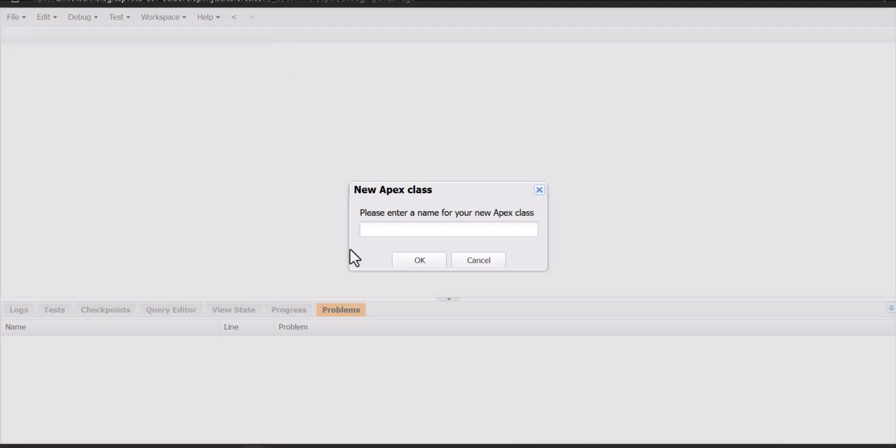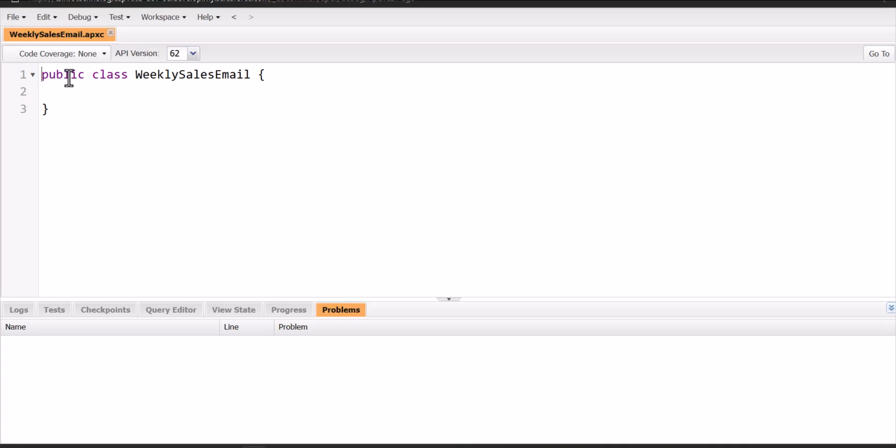So here you have to name your Apex class, and I am creating this Apex class to send the weekly emails. So I will name this class as WeeklySalesEmail, and after entering the class name, click on the OK button. So here this class is created as a public class, but we have to mark this class as global to make it accessible outside the class for scheduling purposes. So from here I will remove the public and mark it as global.